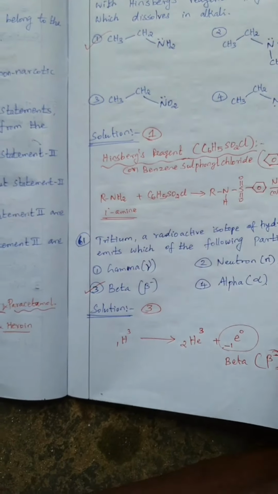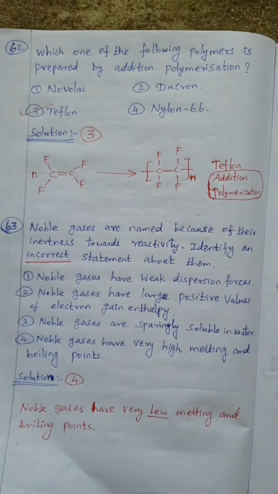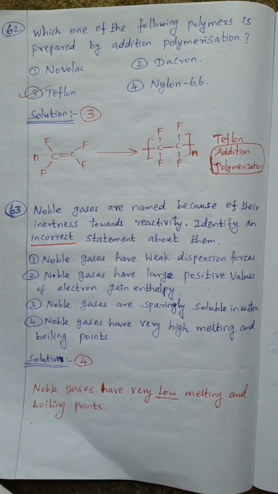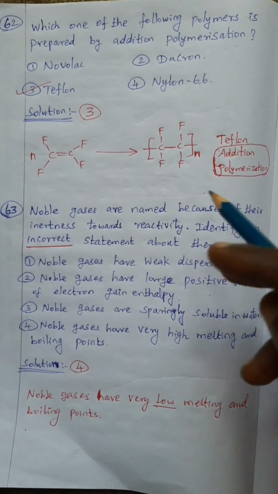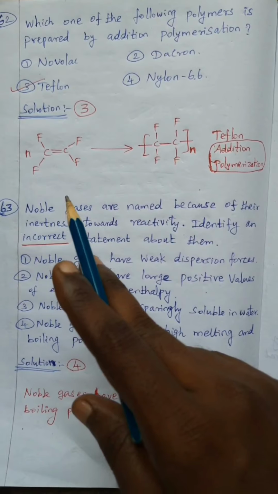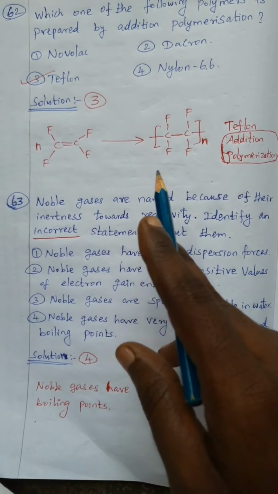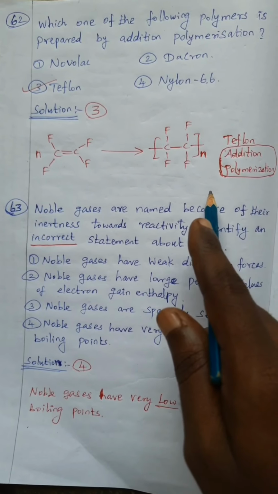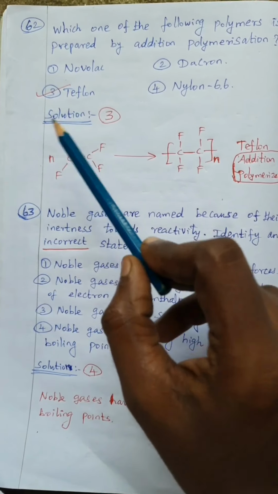Then question number 62, which of the following polymers is prepared by addition polymerization? So Teflon is the addition polymerization. Tetrafluoroethene in presence of a catalyst produces polymerization. Tetrafluoroethene, this is an addition polymerization. Remaining all are condensation polymers. Okay, so 62, the answer is 3.